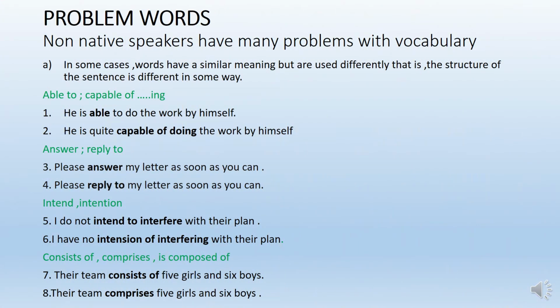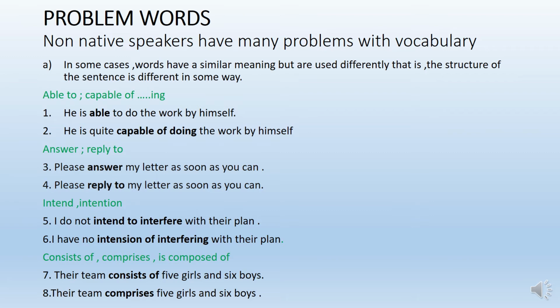Then, problem words. Non-native speakers have many problems with vocabulary. There are some problems with using these words in sentences. When we use some words in similar structures, we can't understand the meaning of the sentence. But there are different kinds of sentence structures we can use. What are they? For example, able to and capable of.